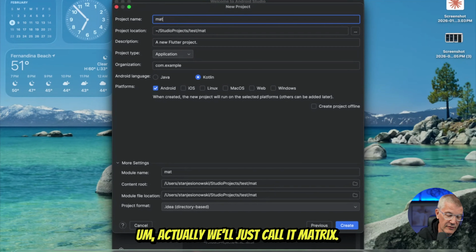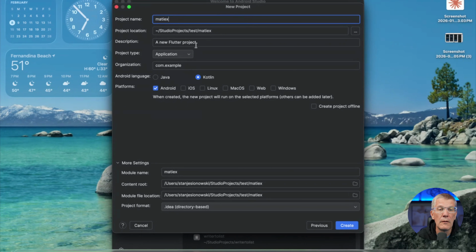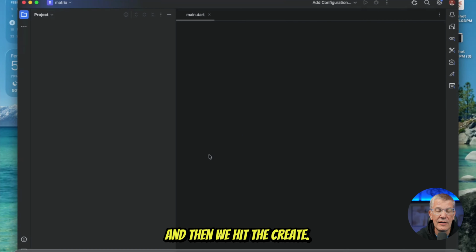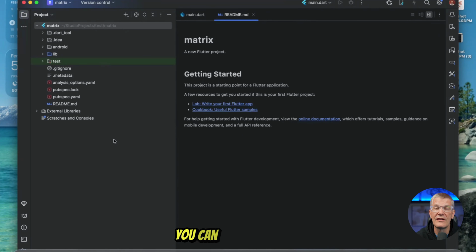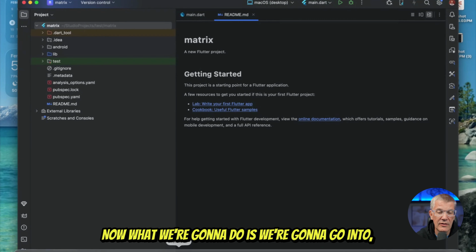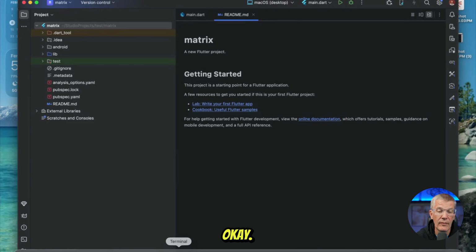Actually, we'll just call it Matrix. Okay. We'll call it that. All right, great. And then we hit create. It's going to build all of our folders for us, as you can see right here. It's building everything. Great. Now, what we're going to do is do this in terminal.